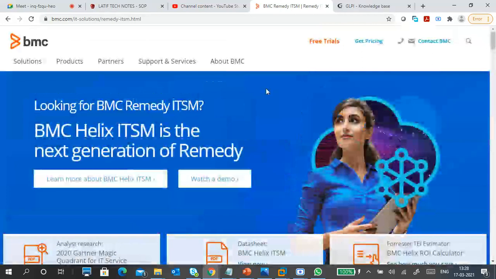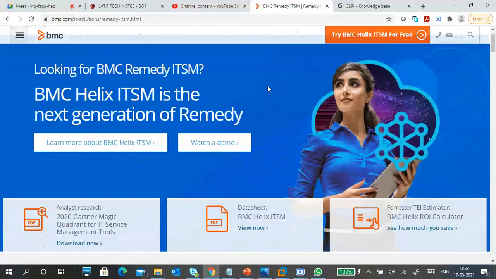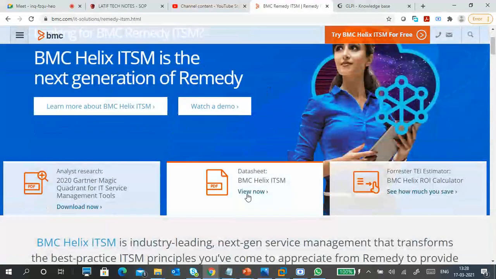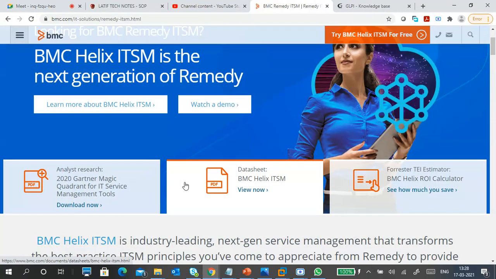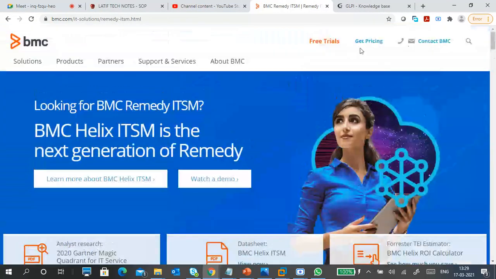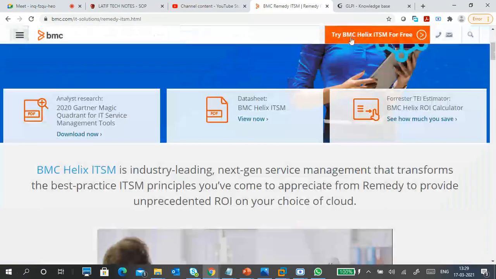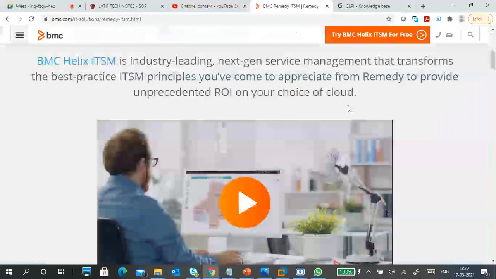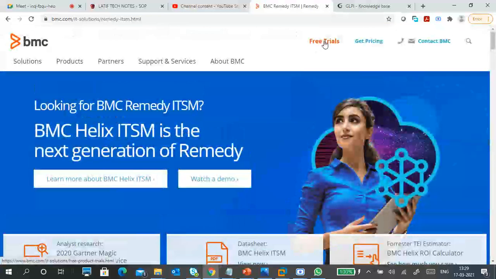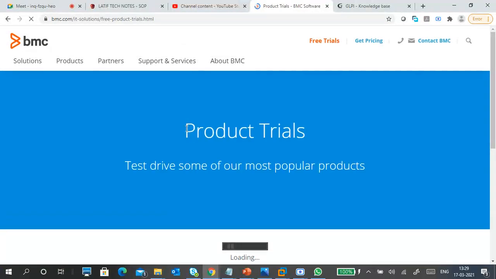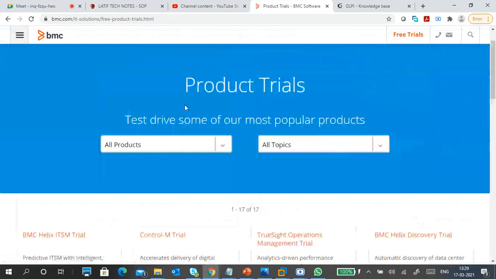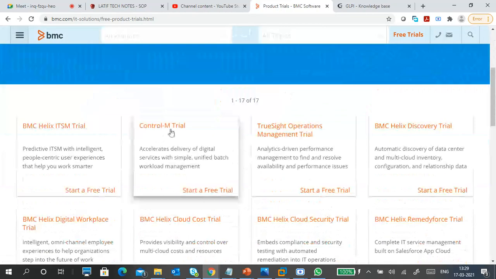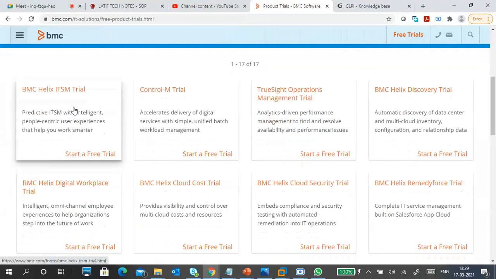Now if you want to try this one, you can get data sheets also if you want to go inside, or you can try freely. So you can see try freely, you can scroll down, and you will get free trials. Free trial is there. So it won't work with your Gmail account. Okay, so this is a very good one. ITSM trial, so I will use this one.